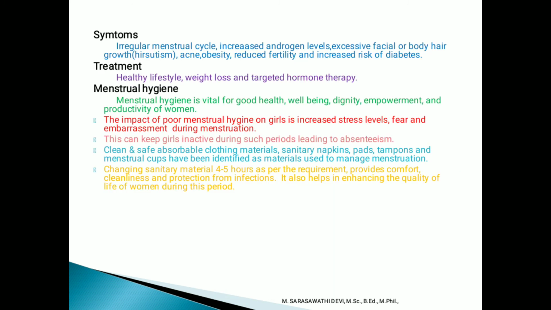Symptoms of polycystic ovary syndrome: irregular menstrual cycle, increased androgen hormone level, excessive facial hair and body hair growth, acne, obesity, reduced fertility rate, and increased risk of diabetes. These are the symptoms of polycystic ovary. And what is the treatment? There is no medicine for this; only a healthy lifestyle, weight loss and targeted hormone therapy are given for polycystic ovary.